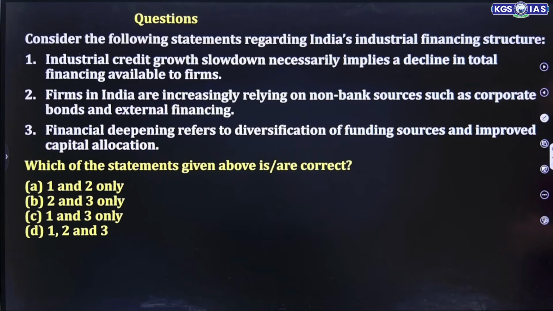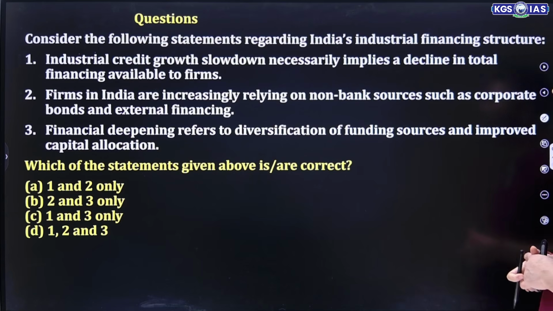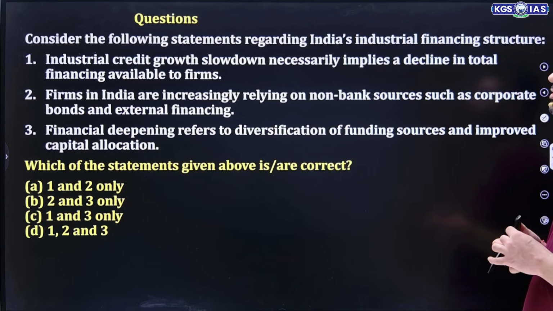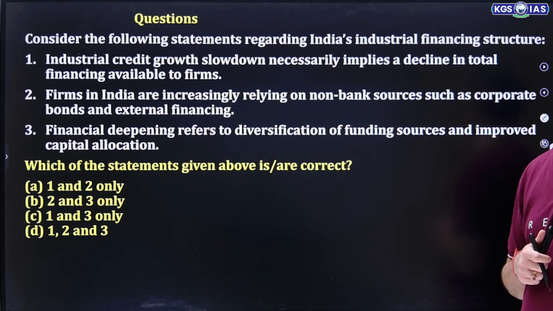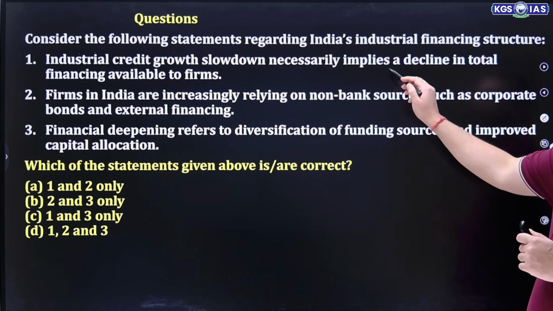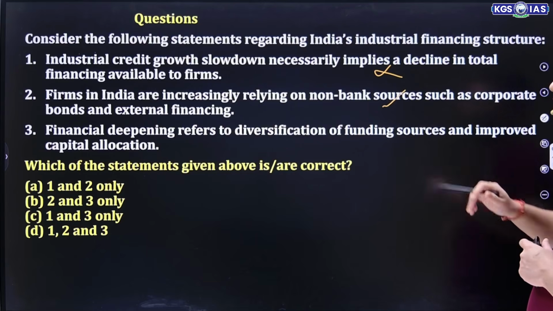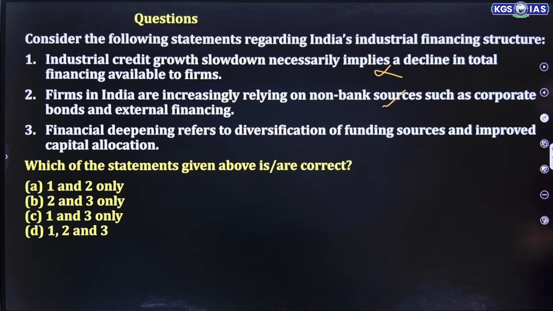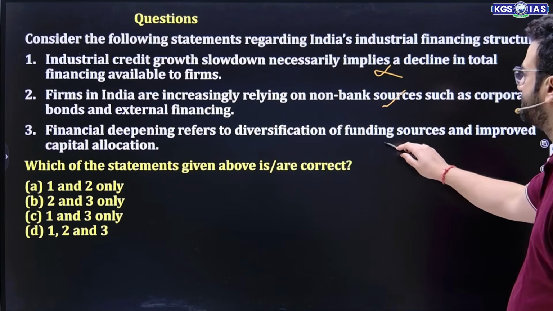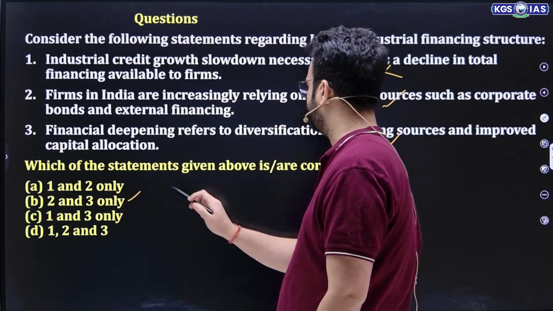Consider the following statements regarding India's industrial financing structure. Industrial credit growth slowdown necessarily implies a decline in total financing available to firms. No, not necessarily. A slowdown in industrial credit growth means firms may shift to corporate bonds or commercial paper. This is wrong. Firms in India are increasingly relying on non-bank sources such as corporate bonds and external financing. True. Financial deepening refers to diversification of funding sources and improved capital allocation. True. So 2 and 3 are the right statements.